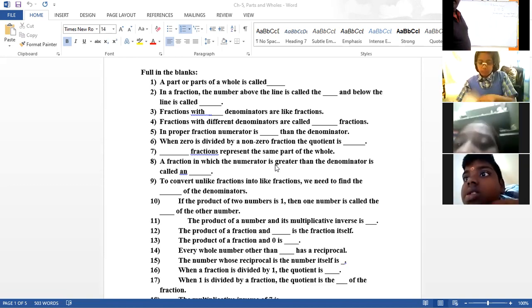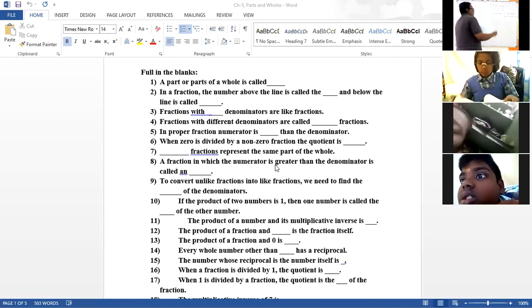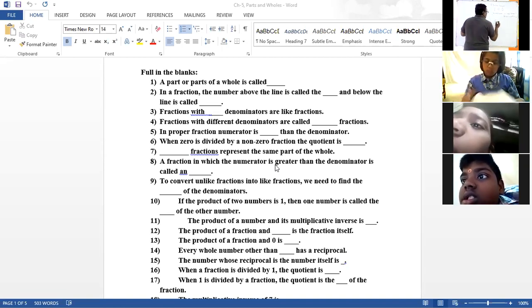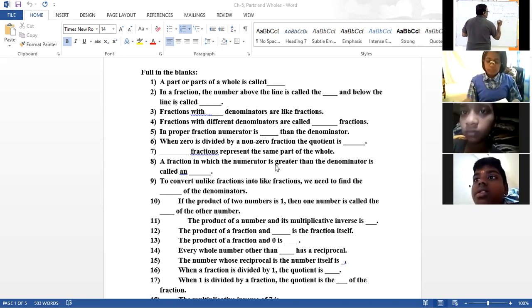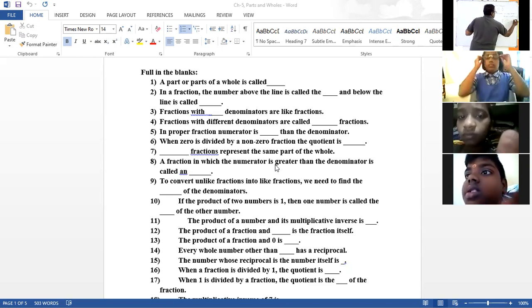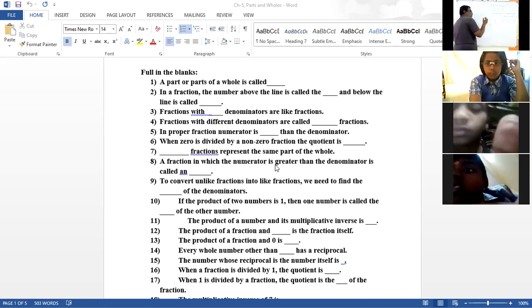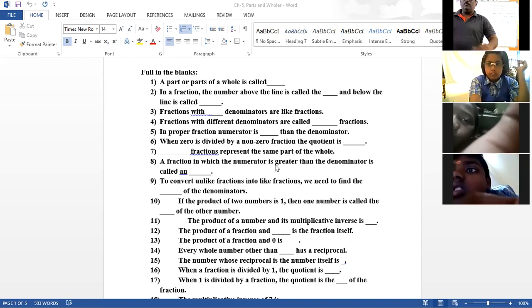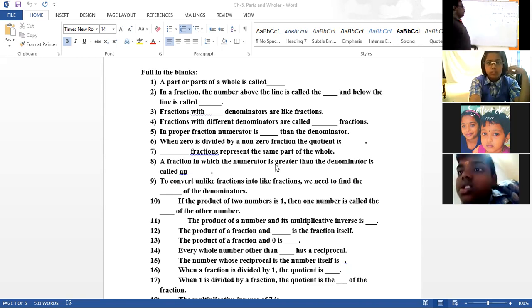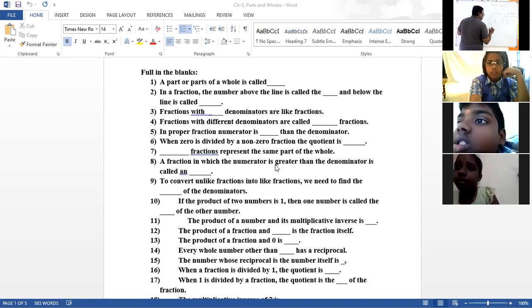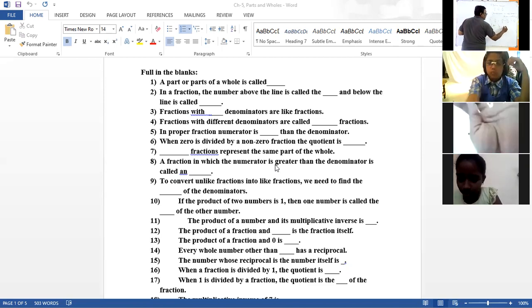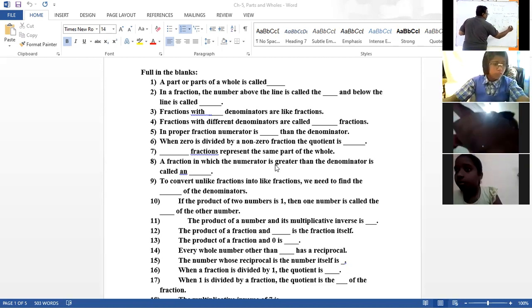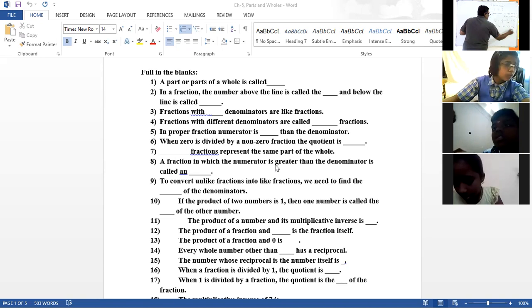When 0 is divided by any non-zero number, you will get 0 only. 0 divided by any number, you will get 0. But 3 by 0, something divided by 0, is not defined. Remember.